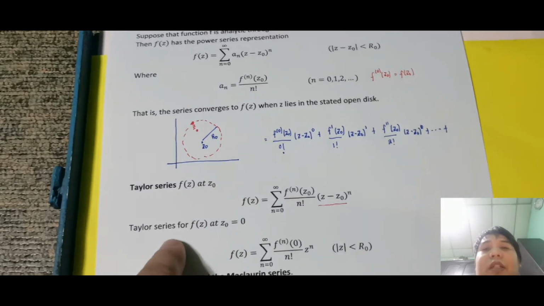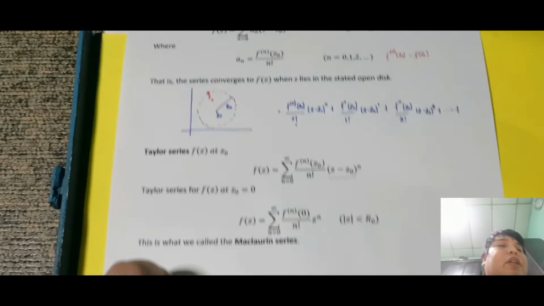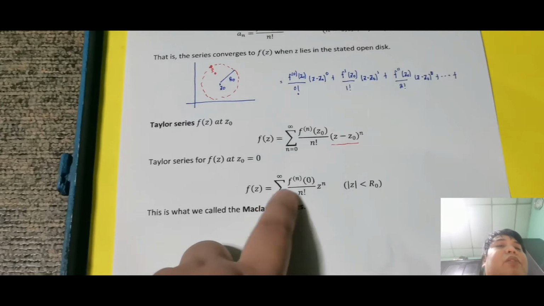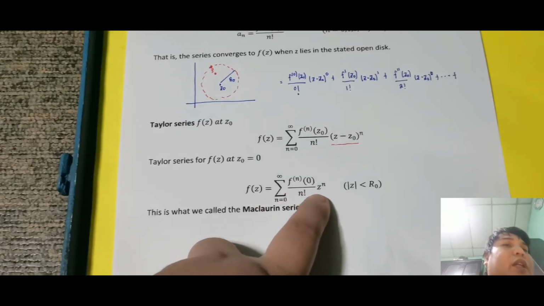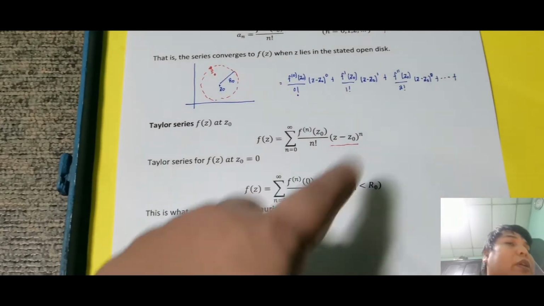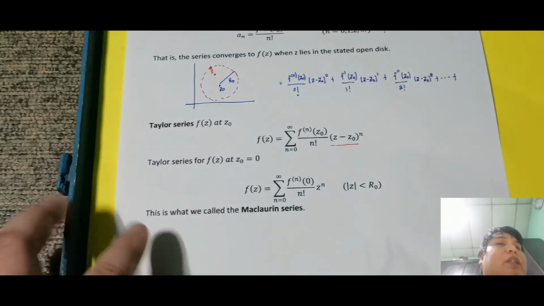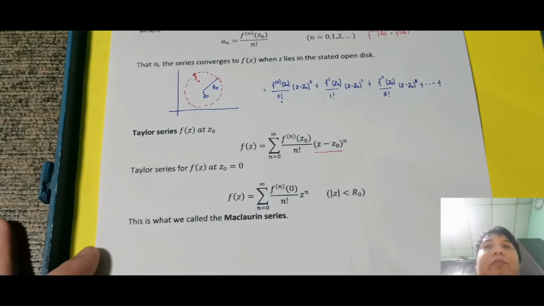Next, the Taylor series f of z at z naught is equal to 0, would be ganito, summation of nth derivative over n factorial of 0 z raised to n. So, anong nangyari? But yung z minus z naught, that is z minus 0, kaya naging z raised to n na rin. Power series pa rin siya, pero ang special tawag sa kanya is Maclaurin series. So, meaning, kung kinuha natin yung power series representation ng function doon sa mismong center o doon sa origin.